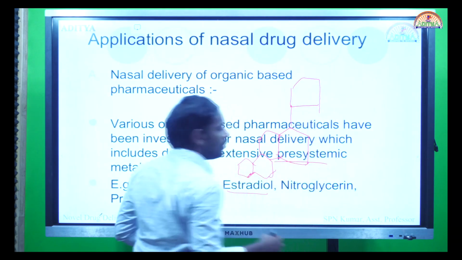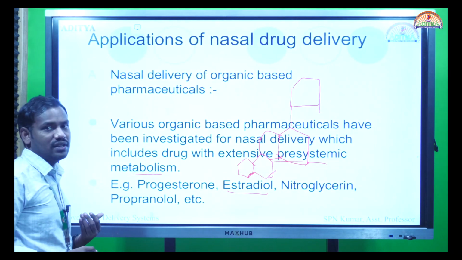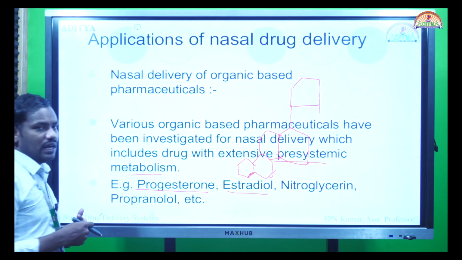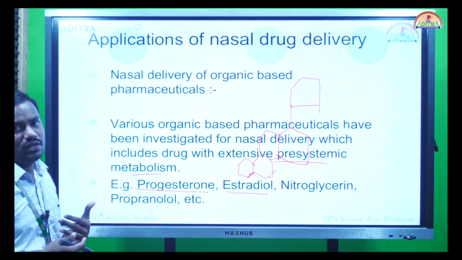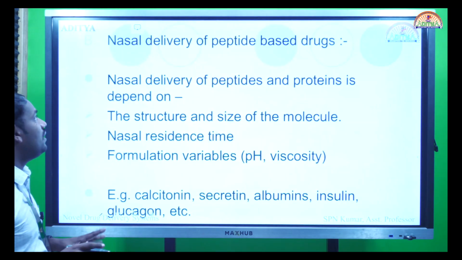In order to allow for absorption, we have to choose an alternative route. One such alternative route is the nasal drug delivery system. In the market we have contraceptives and other hormonal drugs which are given by the nasal route, and they have equal effect as that of parenteral injections without pain and fuss.